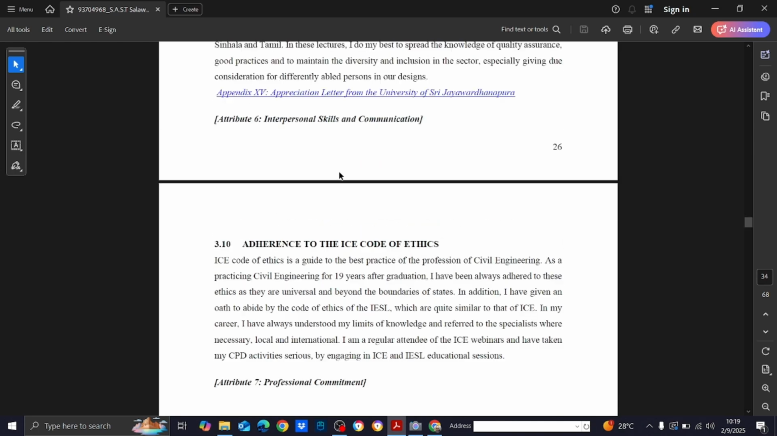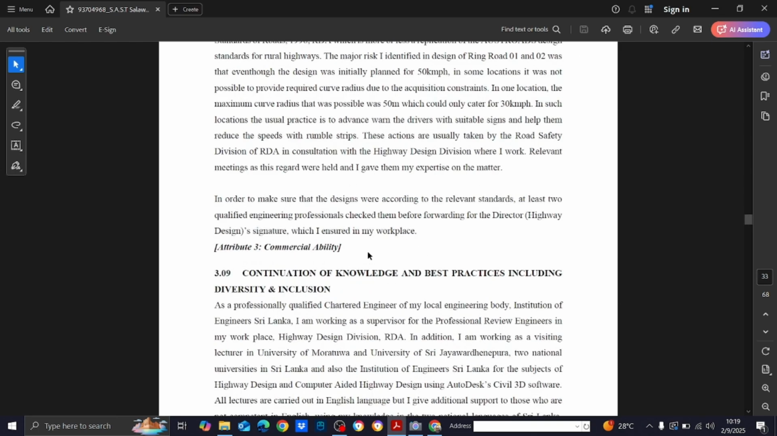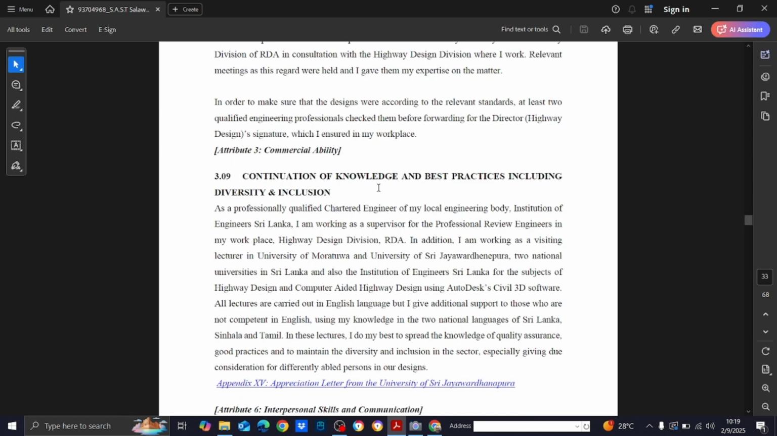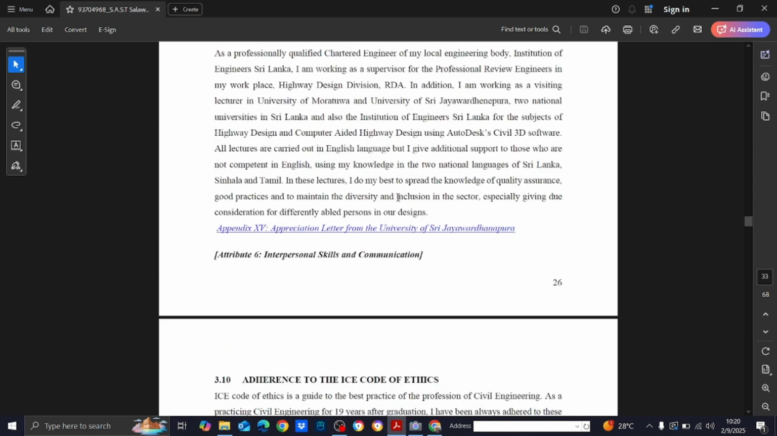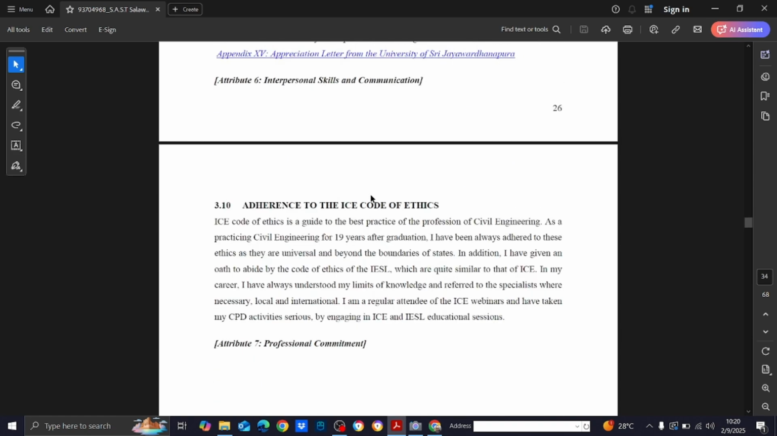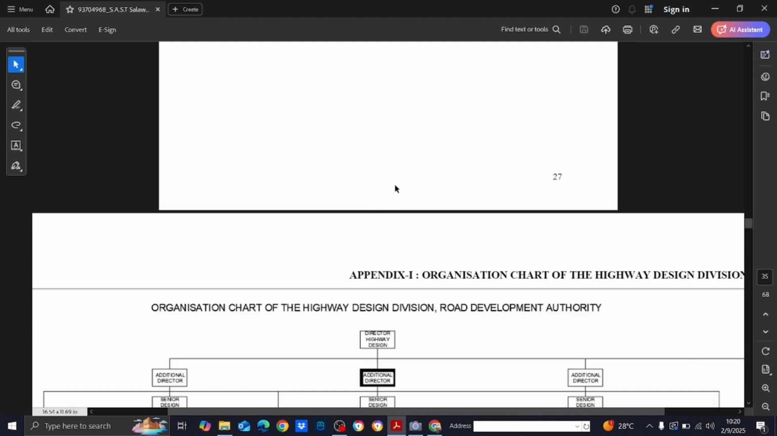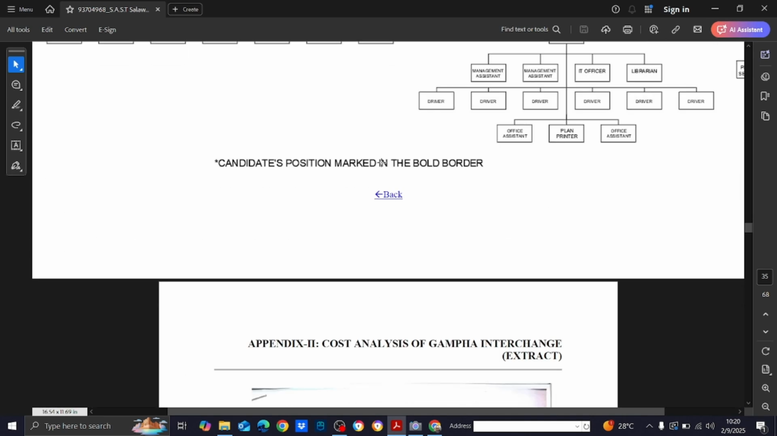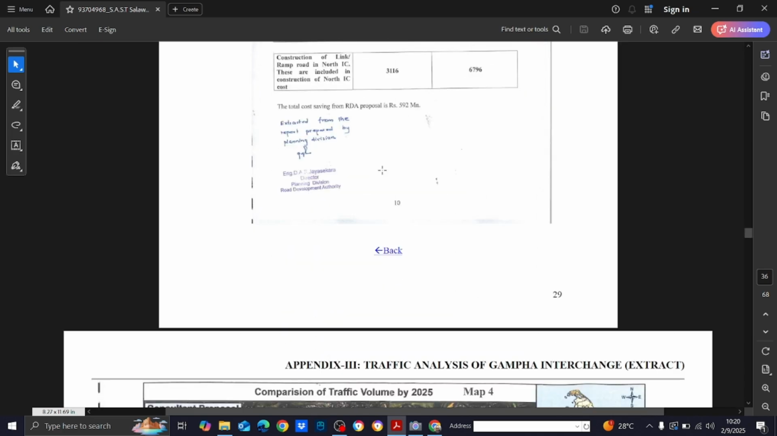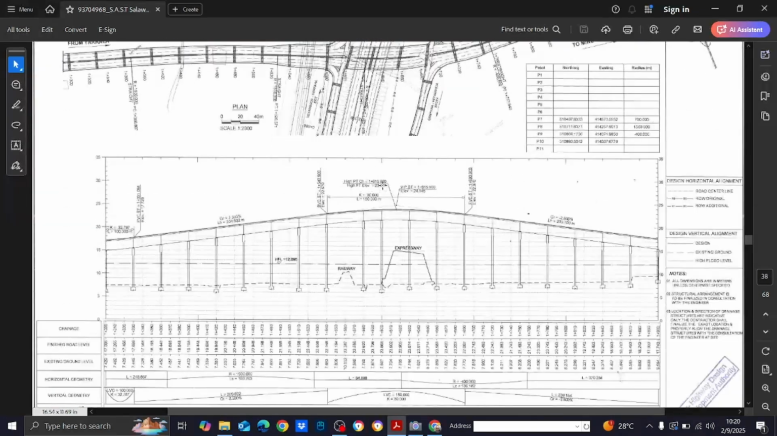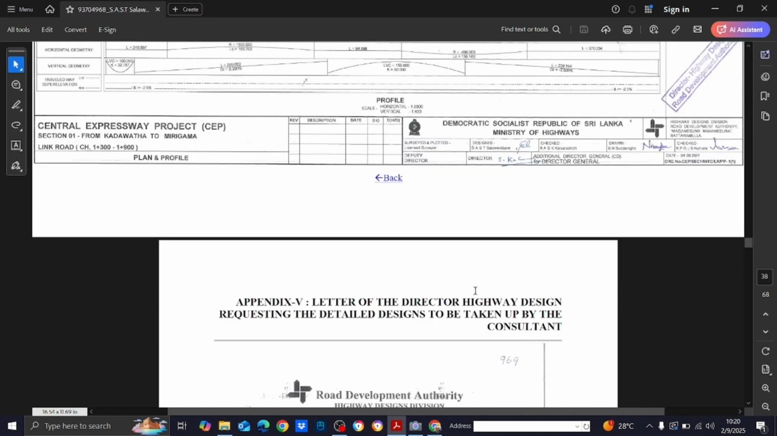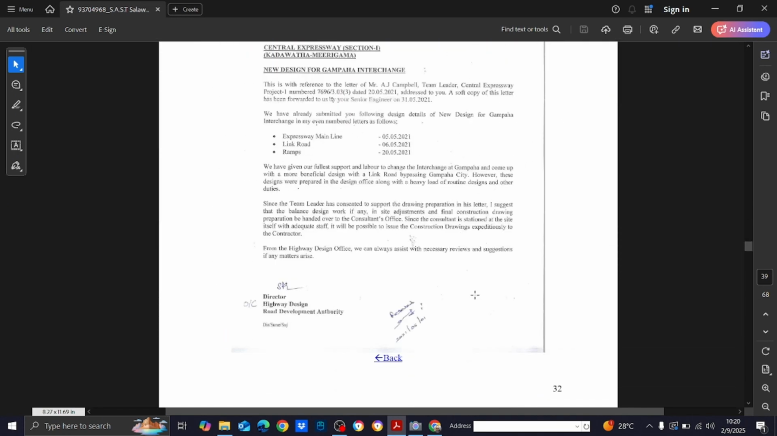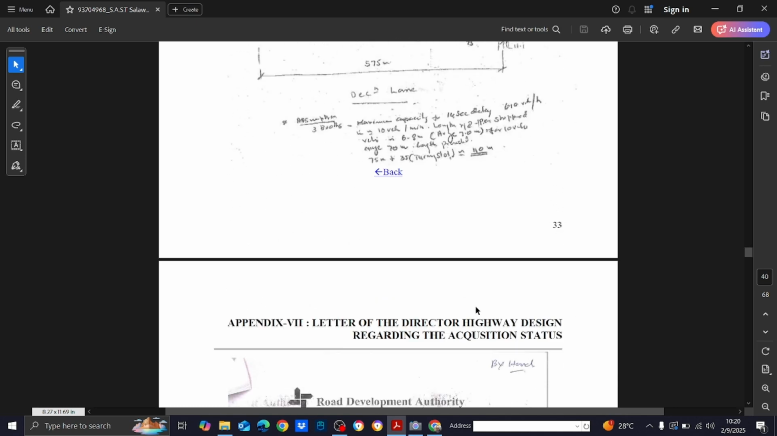And at the end, after two projects, you can put these things: continuation of knowledge and best practices including diversity and inclusion, and adherence to the ICE code of ethics. Of course you can put these as two paragraphs at the end. And then comes the organization chart, and then the appendices. It is better if you can have your name in your appendices like this, so you can show your name. That's better, but it is not compulsory.